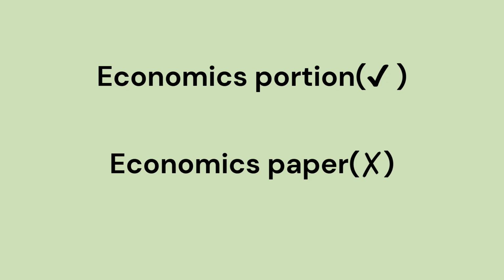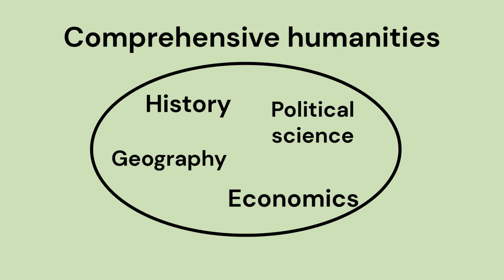Now, on to the second one. I actually kind of lied. While it is true that GAOKAO does have an economics section, it doesn't have an economics paper. Economics just falls under a bracket called comprehensive humanities. You might not see why that's a problem, but let me explain to you why that's such a big problem.